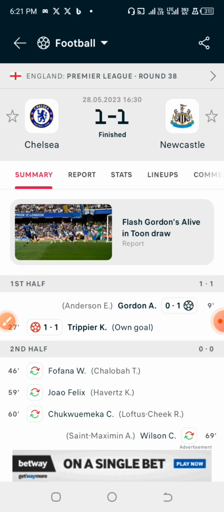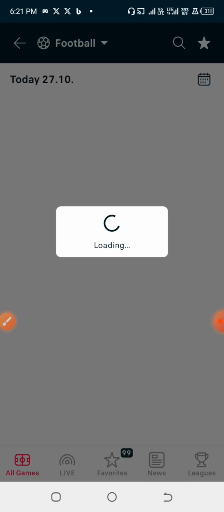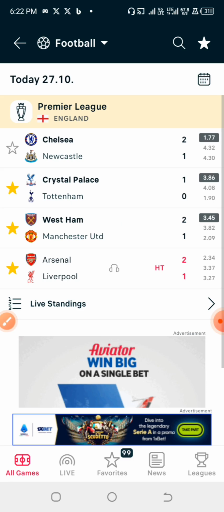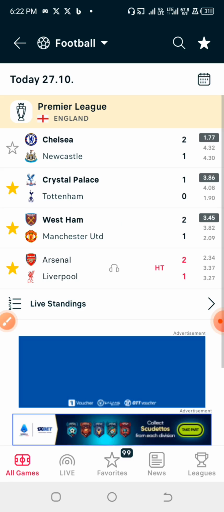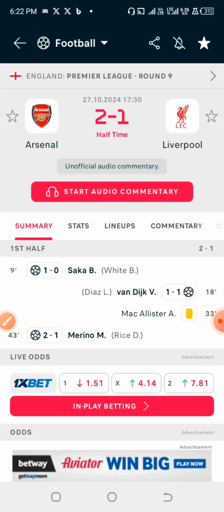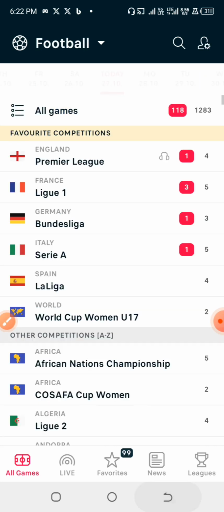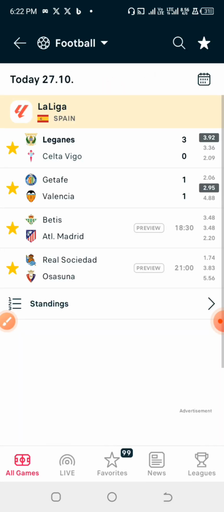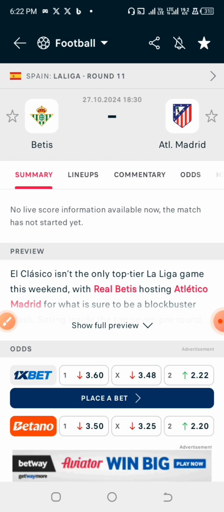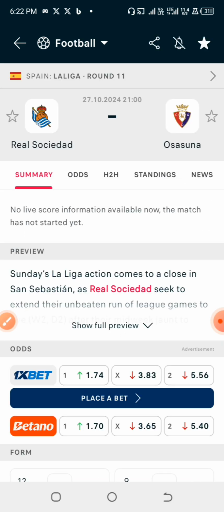So right now let us move on to the next game which they haven't played. I only used this particular match to show you guys how it works. But in the next game that we are going to be evaluating, they might not have started the games already. So now let's look for something they haven't started. Okay, let's go for Real Betis. I believe they are starting soon. Let's go for Real Sociedad.